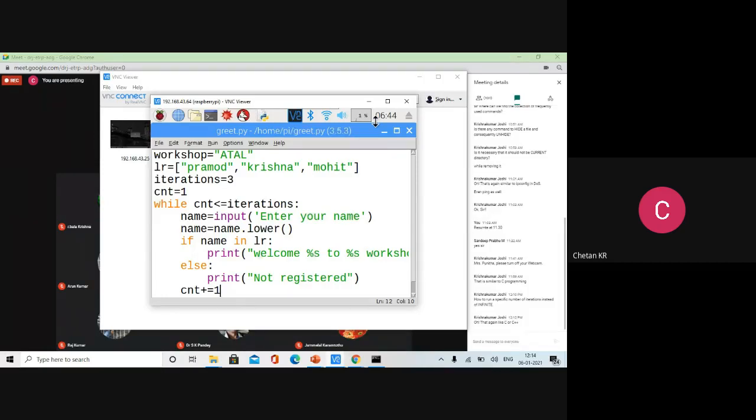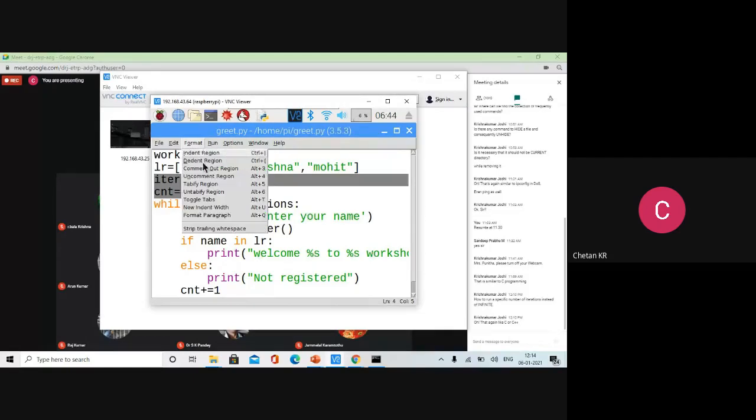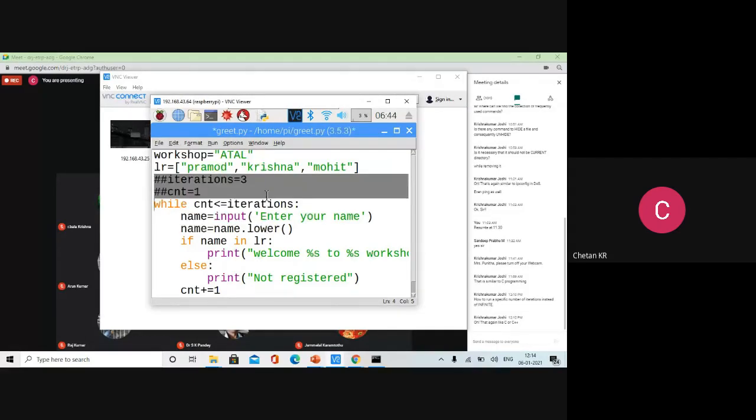Use a for loop. Okay. I'll just change the program, but before that, let me comment. How to comment in Python? Of course, you have an easy mechanism. Select whatever you want, and you can use the comment out option. So hash, you can use hash. Even a single hash is sufficient. That is also a comment. Single hash, double hash, everything is a comment. Line by line, you have to comment. You can't directly comment using slash star. Multi-line comments are not there.